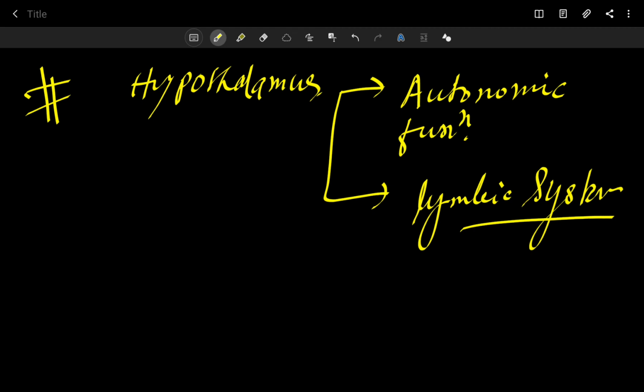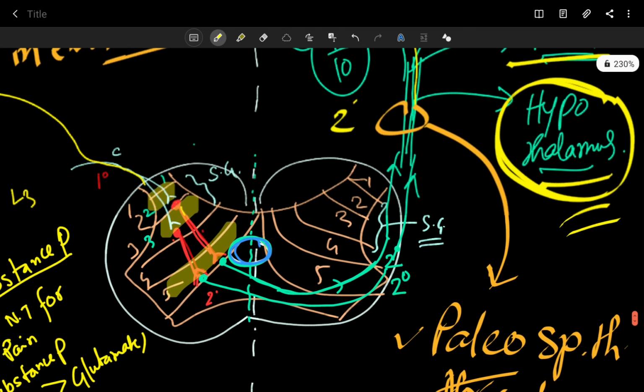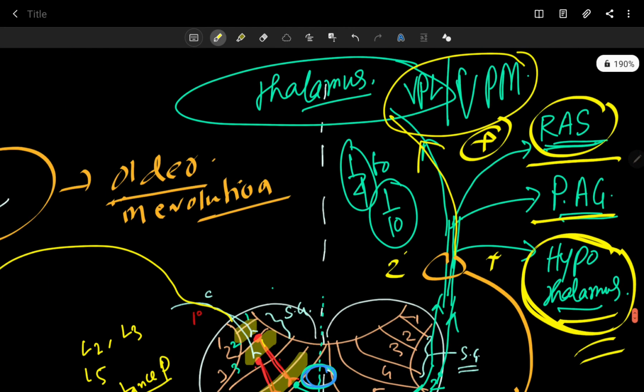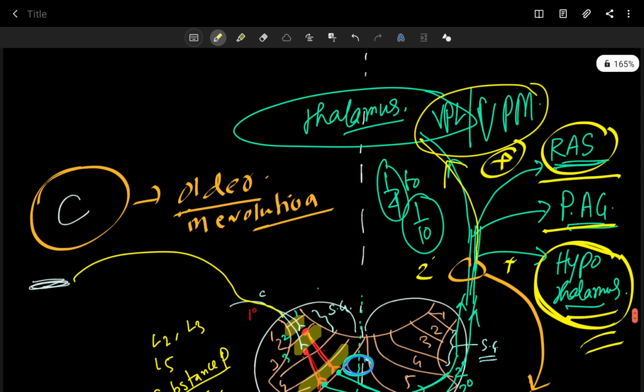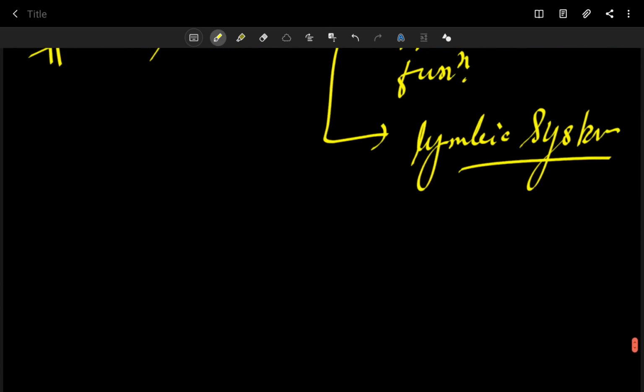Okay, so in case of slow pain, you can see slow pain fibers are also activating your hypothalamus. That's why in case of slow pain, you can see various autonomic activities like what?